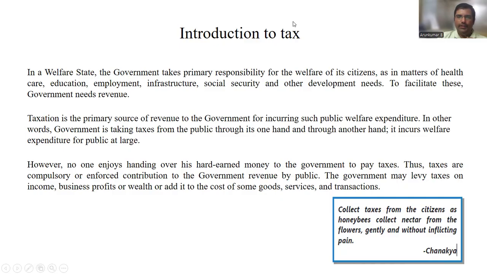In a welfare state, the government takes primary responsibility for the welfare of its citizens, as in matters of healthcare, education, employment, infrastructure, social security, and other development needs. To facilitate these, government needs revenue. So, taxation is the primary source of revenue for the government for incurring such public welfare expenditure. In other words, government is taking taxes from the public through one hand, and through another hand, it incurs welfare expenditure for the public at large.